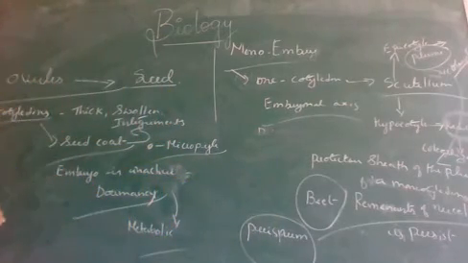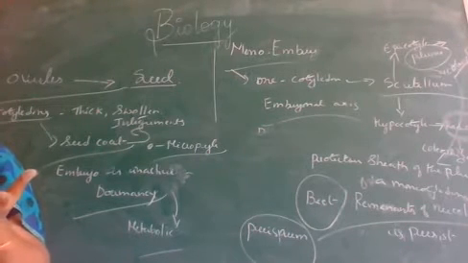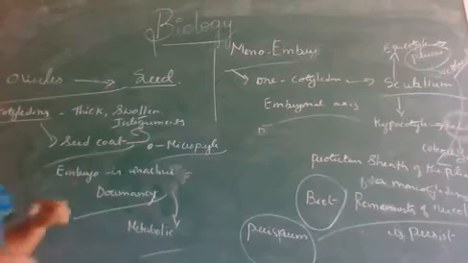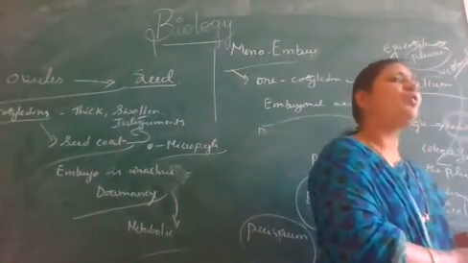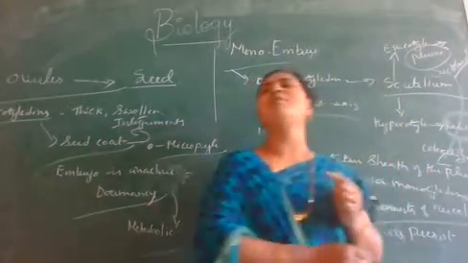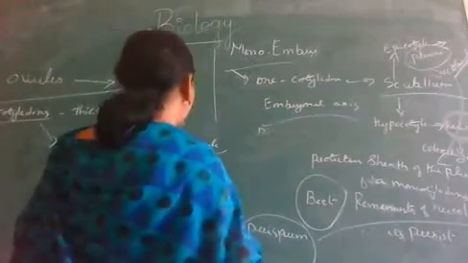But whatever it may be, generally after fertilization, the whole ovary develops into what? Fruit. Such fruits are called true fruits. True fruits are those which develop from the matured, fertilized ovary.